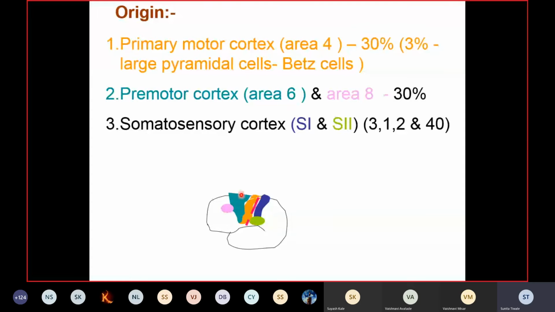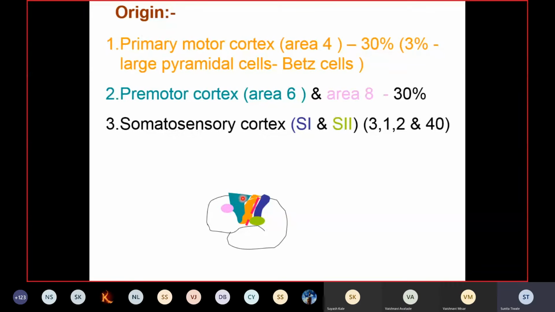But the supplementary motor area, you will find, is concerned with the primitive movements. So it is also doing motor programs, but it plans for the trunk or the primitive movements. And these are usually bilateral, right? So you'll find that 30% contribution is coming from the primary motor cortex, 30% contribution is coming from premotor area number 6, and the supplementary motor area.